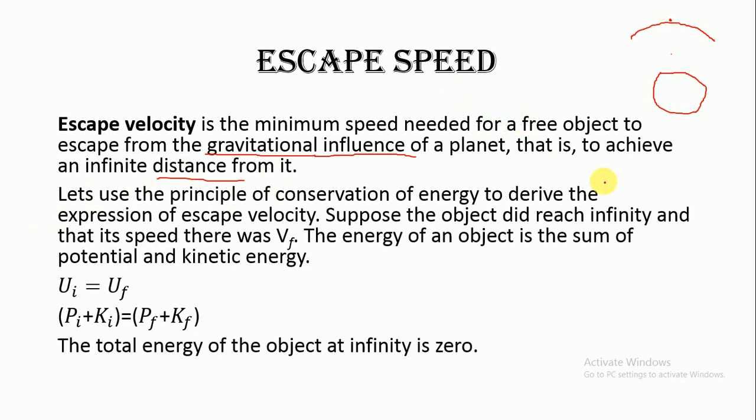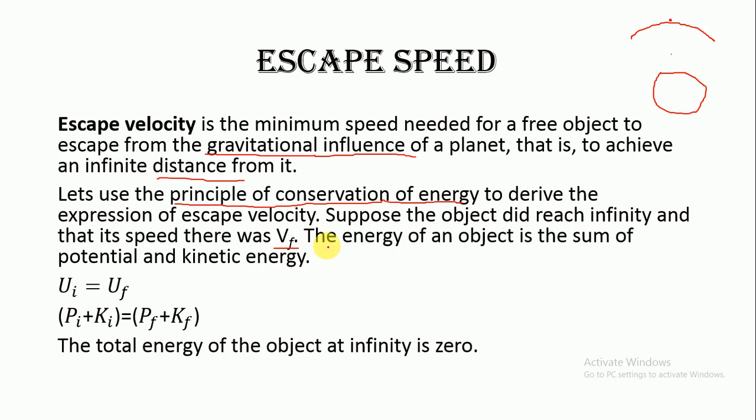Now, how can we find the expression for that escape velocity? In order to derive the expression, we can use the principle of conservation of energy. Suppose the object did reach infinity and that its speed there was Vf.